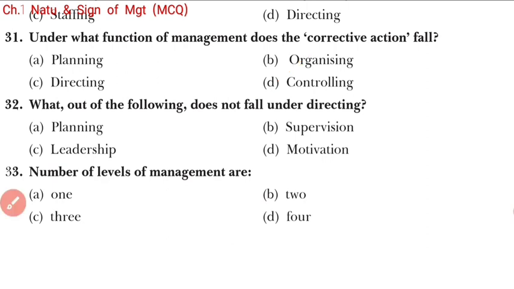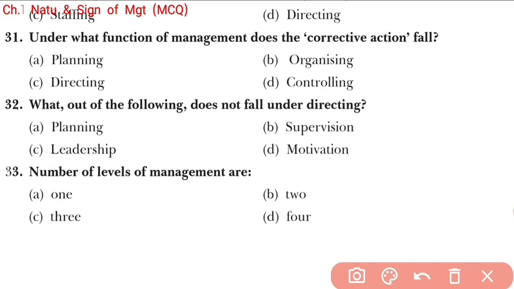Now students, come back to the next question: what out of the following does not fall under directing? Planning, supervision, leadership, and motivation. For your knowledge, I would like to tell you that directing has 4 elements. Number 1, motivation, then supervision, leadership, and the fourth one is communication.